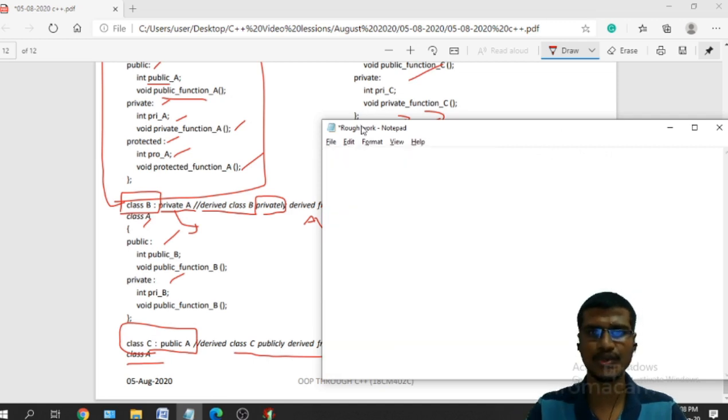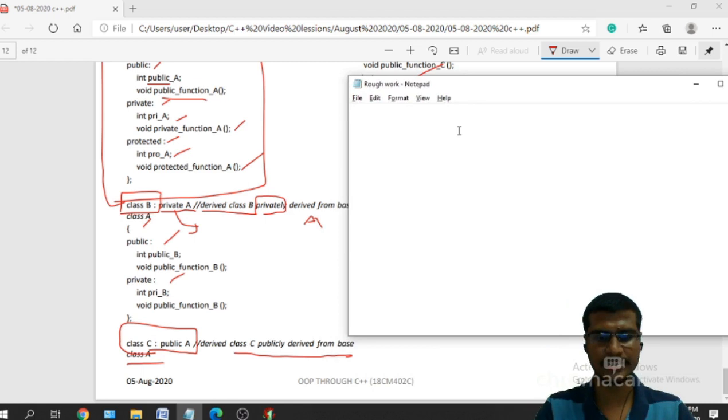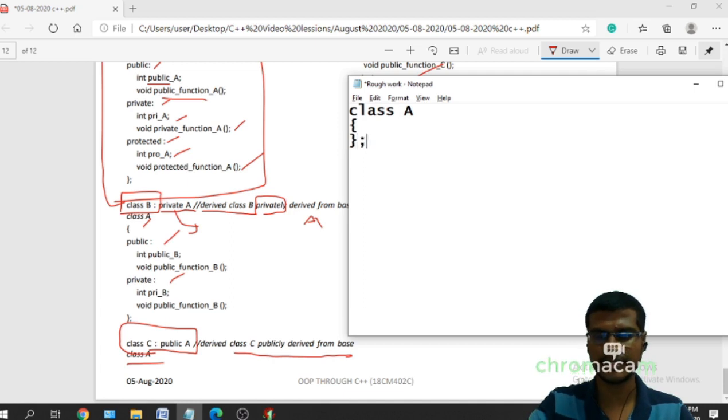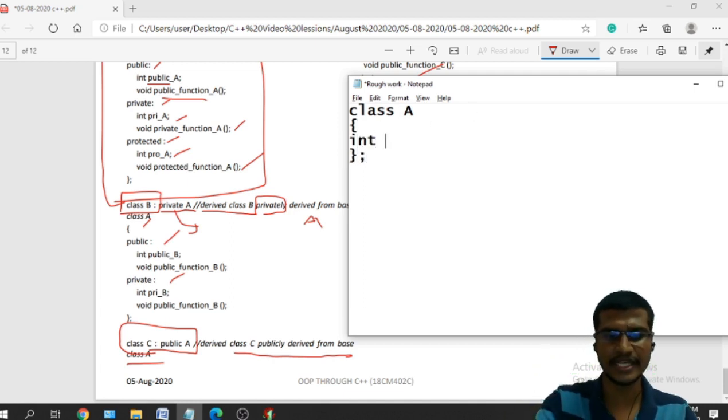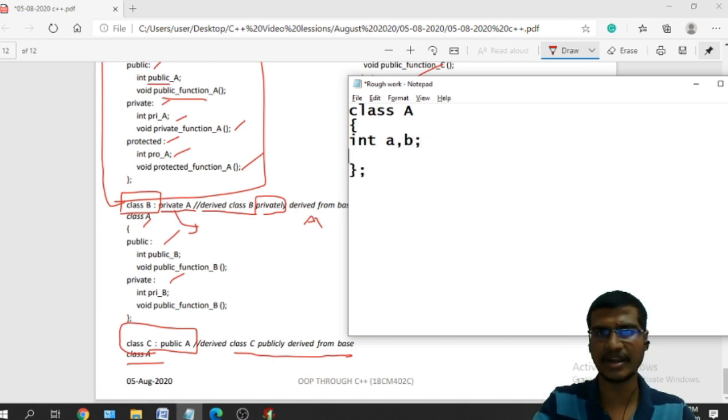So I can do it in different ways. What is the keyword for this class? Class A. This is your base class. For this base class, I can take one example like int A, B. These are in the private section, because if I don't specify anything, they are private by default.